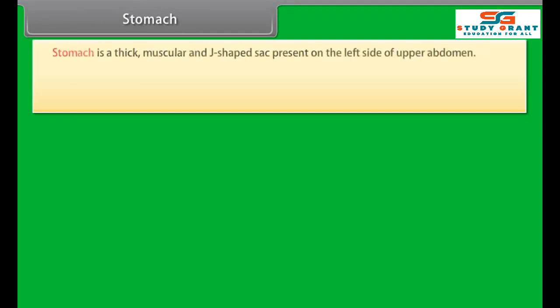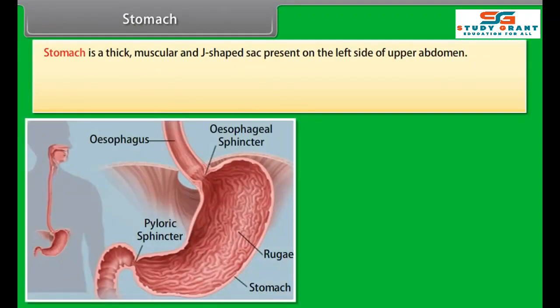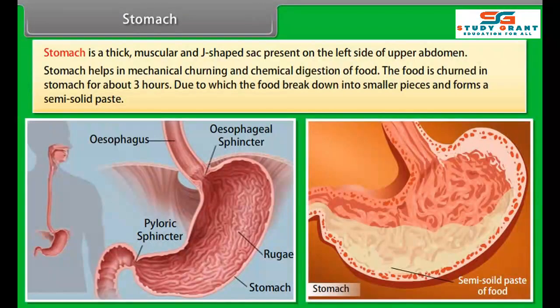Canine are 2 in each jaw. They are sharp and dagger-shaped and are for tearing animal food. Premolars are 4 in each jaw. They are broad and cusp-shaped and are for chewing and grinding. Molars are 6 in each jaw. They are broad and cusp-shaped and are for chewing and grinding.